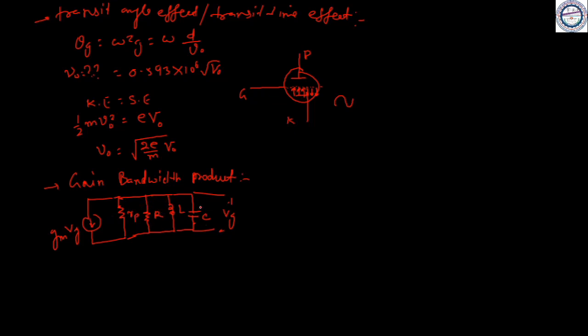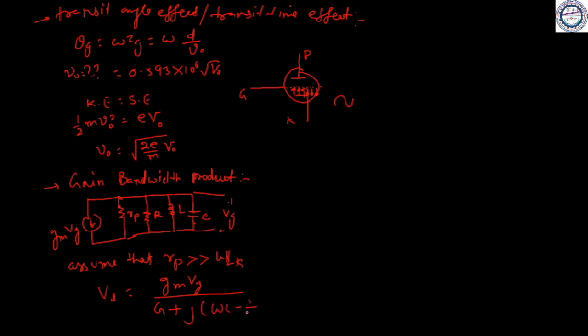So we have this resonant circuit RLC, and this is the plate resistance, this is the current, g_m times V_g. Assume that r_p is much greater than omega L. The load voltage V_L should be equal to g_m V_g divided by G plus j times (omega C minus 1 upon omega L). Here g_m V_g and omega C, omega L are already mentioned, and we have assumed r_p is much greater than omega L. So what should be the value of G?